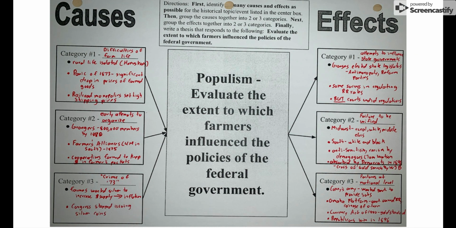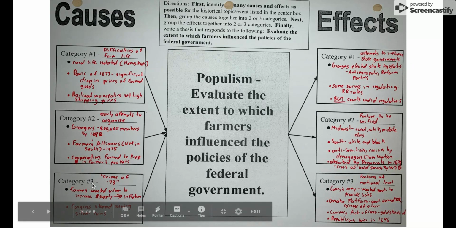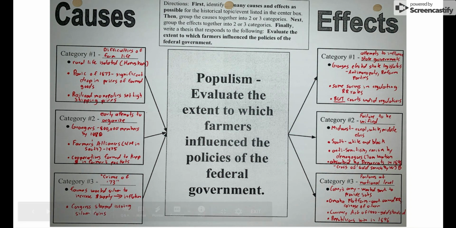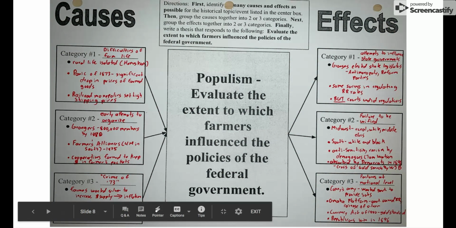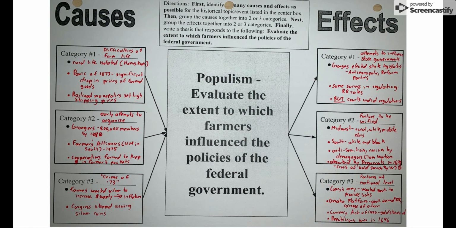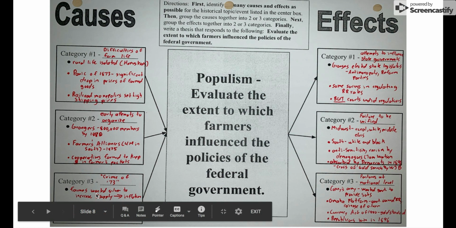Another thing that happened was called the Crime of '73. The Crime of '73 concerned the value of silver. Silver was used to coin money, and with silver being used as a basis for currency, you'd have silver and gold, this idea of bimetallism. That means a higher money supply, and farmers wanted a higher money supply because the more money you print, the more inflation, which means prices of farm goods would rise.